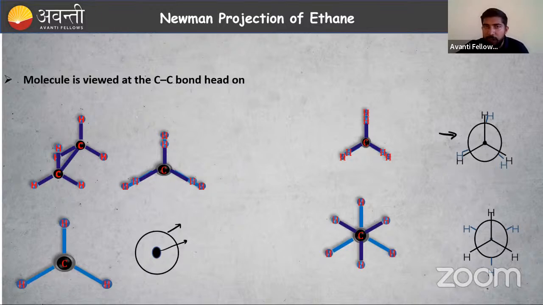Observe this one. This is the front side carbon, and hydrogen atoms are attached. Carbon-hydrogen bond is present: CH, CH, CH, right? Then the back side, that circle, is the rear carbon. To that carbon, three CH bonds are present: hydrogen number 1, hydrogen number 2, hydrogen number 3. Now you can see this hydrogen and this hydrogen, they are eclipsed, right? They are just behind one another. So I can say this is the eclipsed conformation.